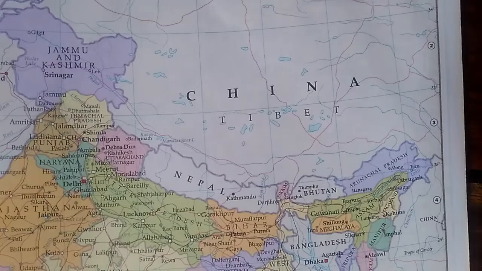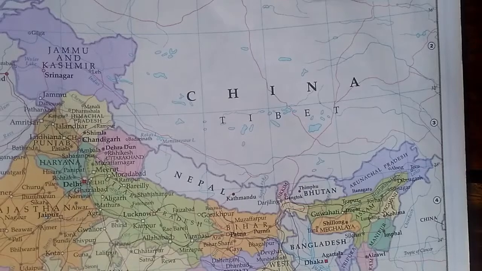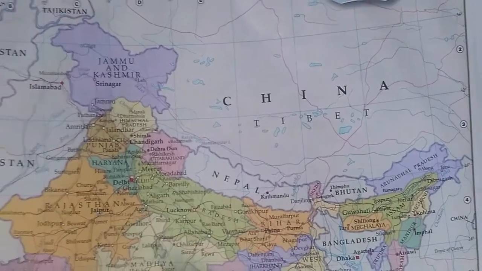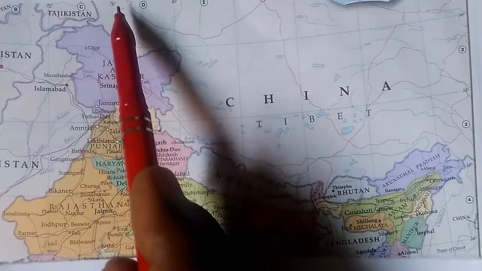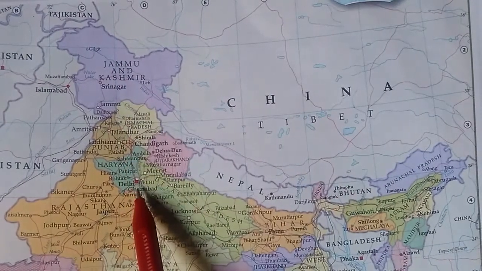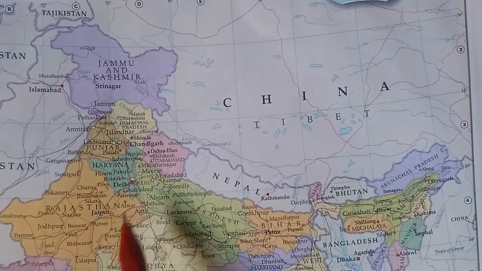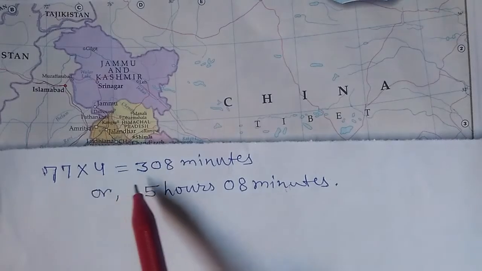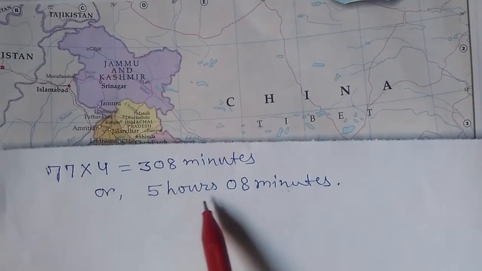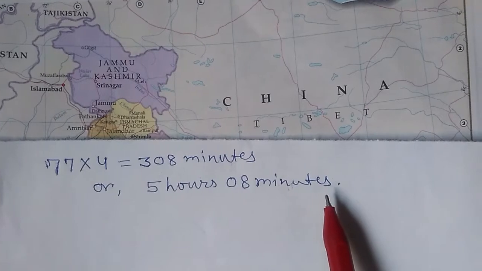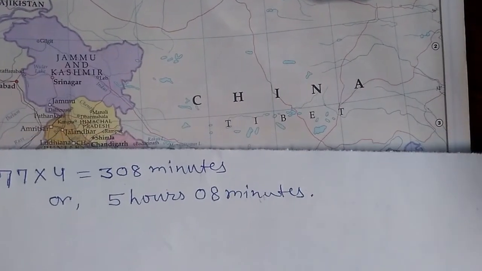Now, to understand it better, take another example. The longitude of Delhi is 77 degree east. It means there shall be a difference of 77 into 4, which is equal to 308 minutes or 5 hours 8 minutes, between the local time of Greenwich and Delhi.